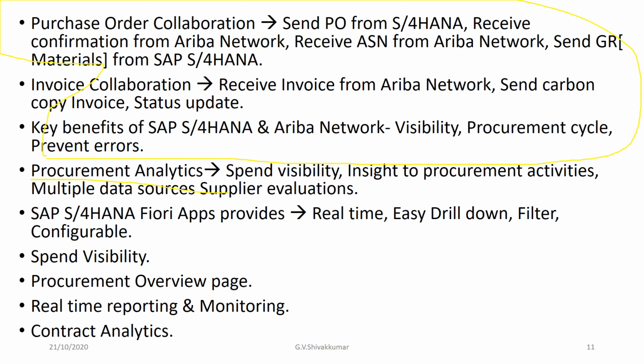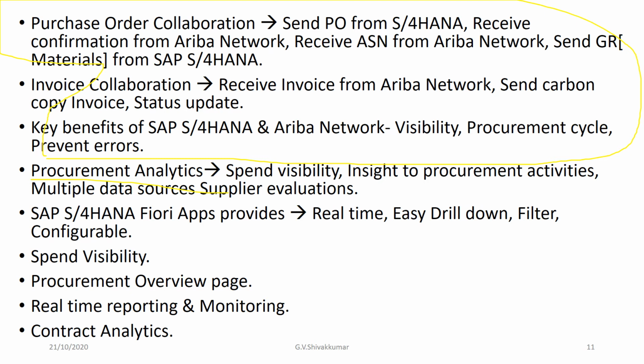SAP S/4HANA Fiori apps offer the following features, that is real-time access to real-time information and large amounts of data for the control and analysis of operational procurement data, and easy drill down. Users can navigate to transactional documents such as purchase orders and purchase requisitions.